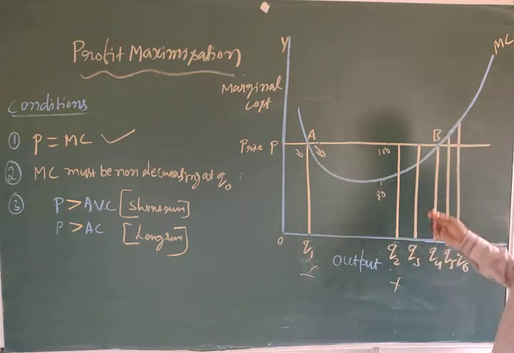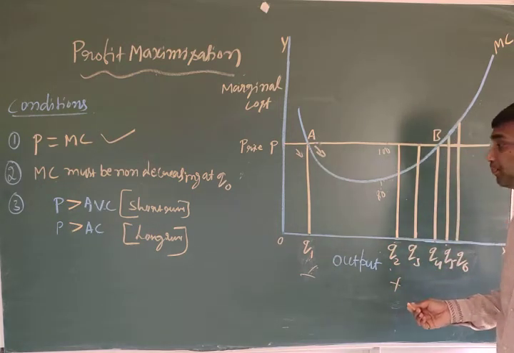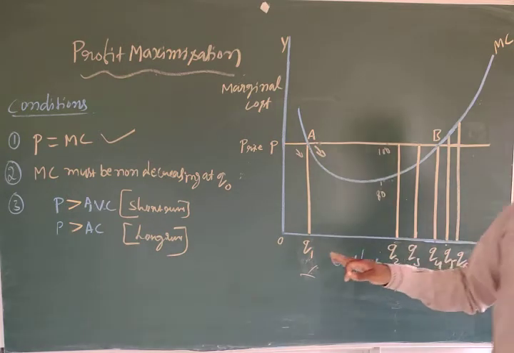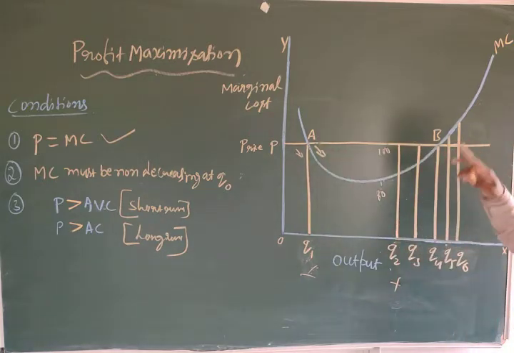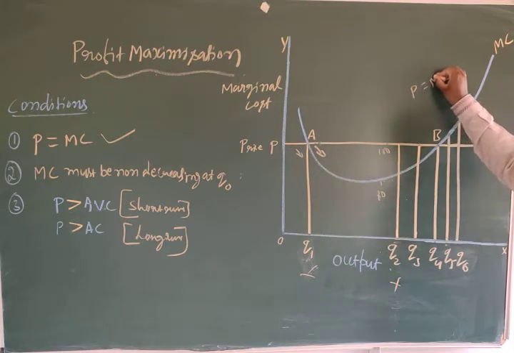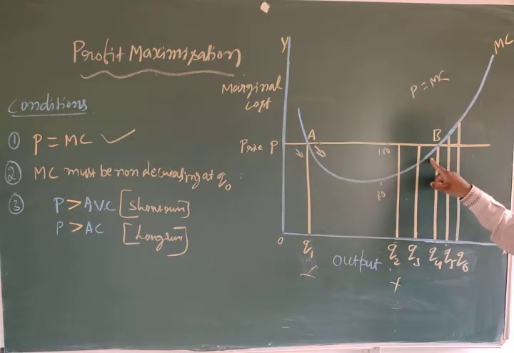Even if you go to the third point, Q3, at this quantity, is it possible to gain more and more profit as per the condition? First condition: P is equal to MC, meaning price should be equal to MC. What's happening here? Here the price is above the marginal cost.